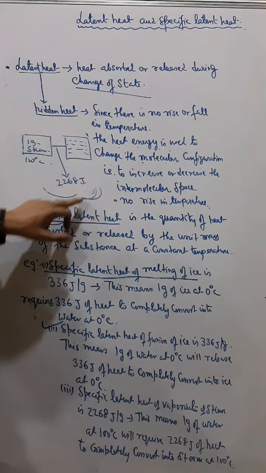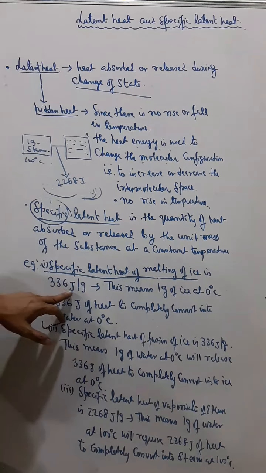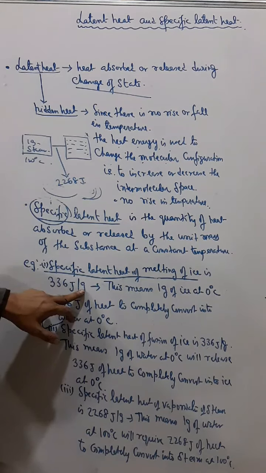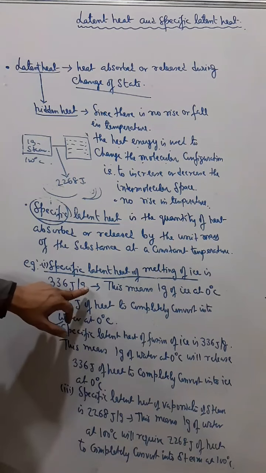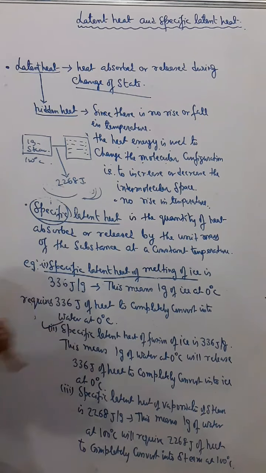joule. Similarly, ice to water it will absorb 336 joule of heat per gram. If it is 1 kg, then it will be 336,000 joule. And similarly, water to ice it will release 336 joule of heat. Understand? So in fact, this is about latent heat and specific latent heat. Okay.